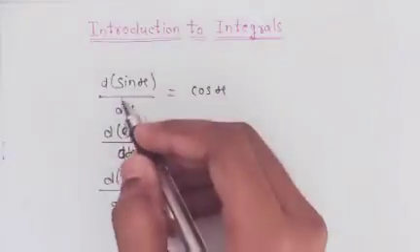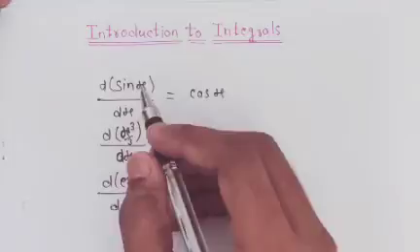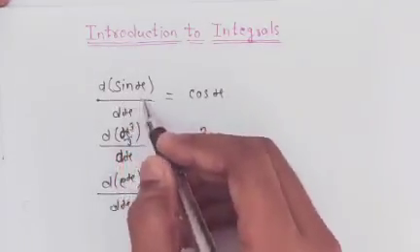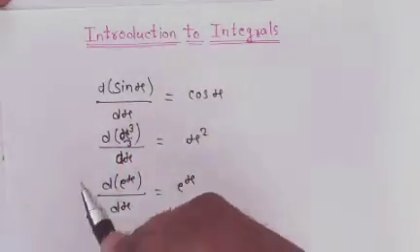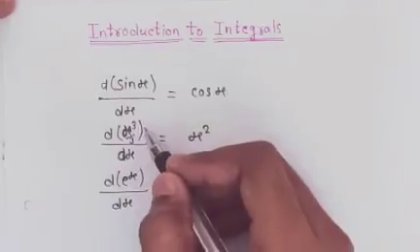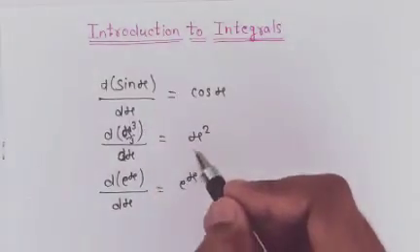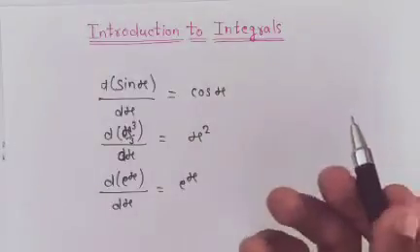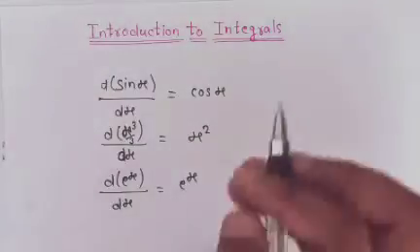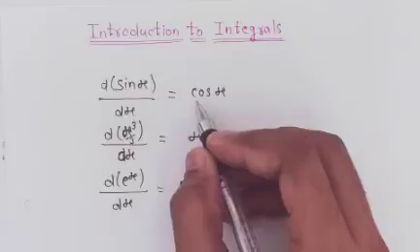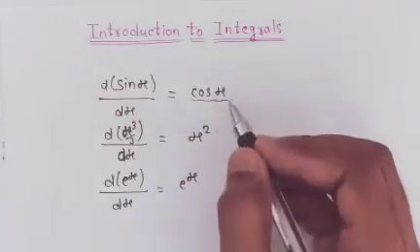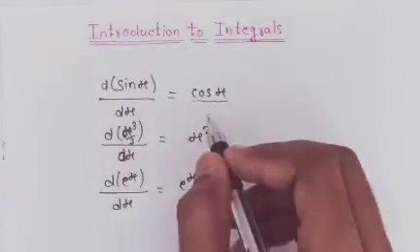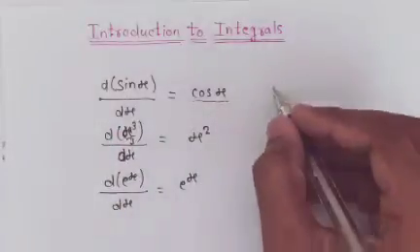For example, look here: differentiation of sin x is equal to cos x. Similarly, the differentiation of x cube by 3 is equal to x square, and differentiation of e^x is equal to e^x. Now look here, the antiderivative of cos x is sin x.